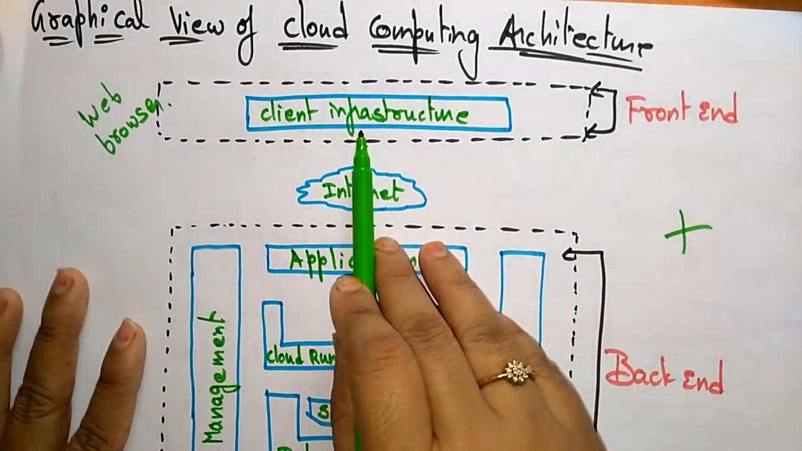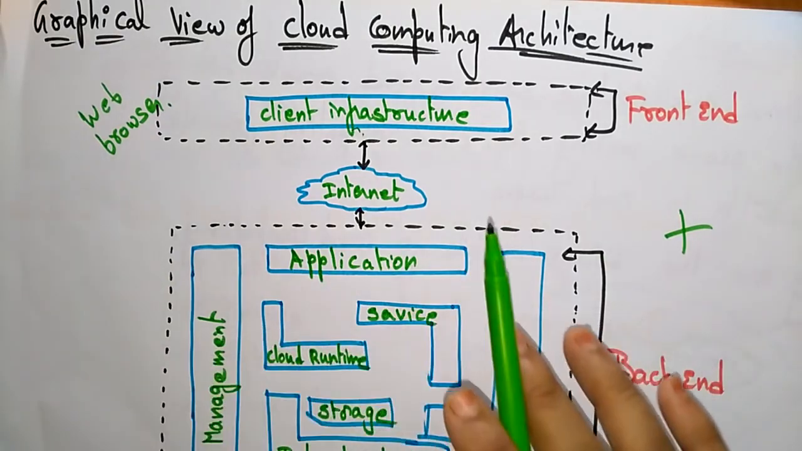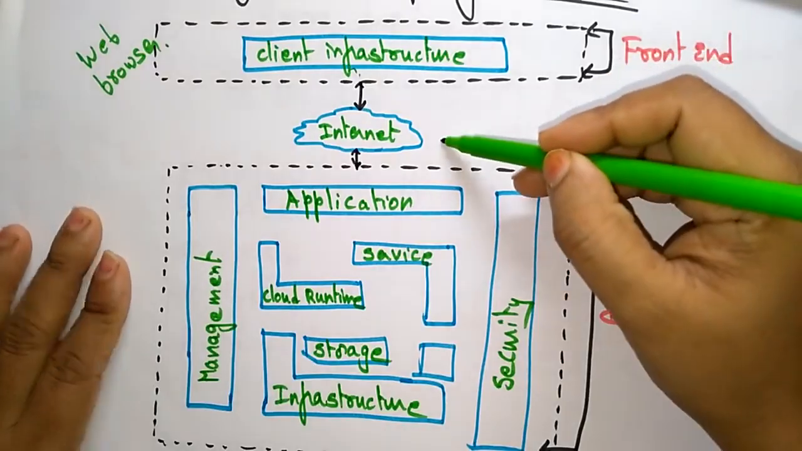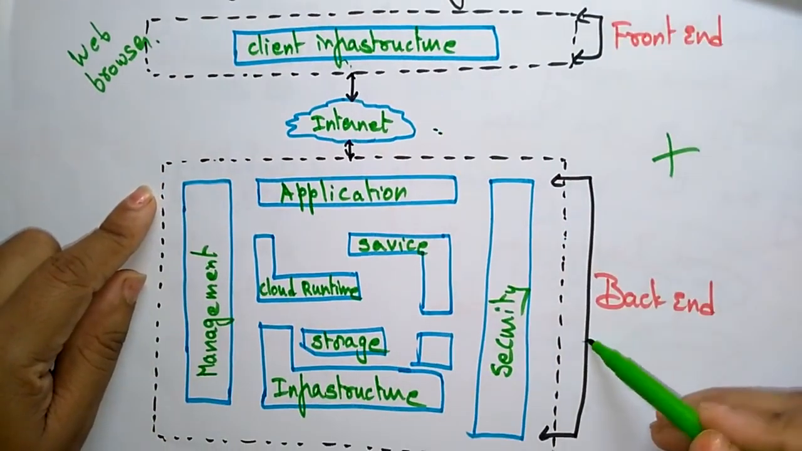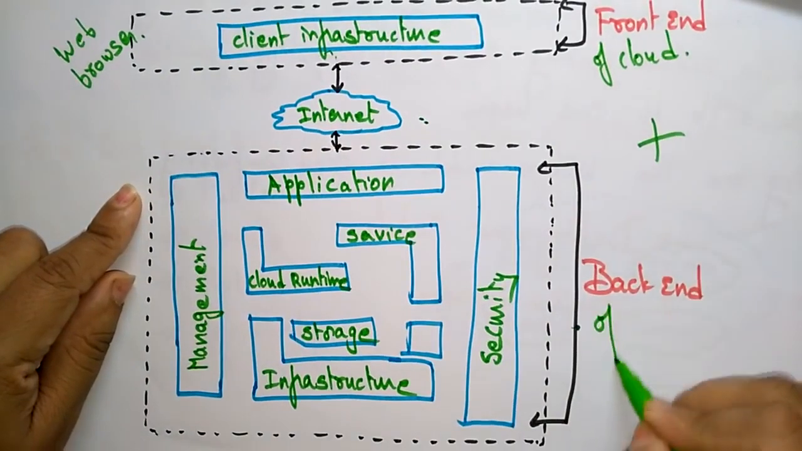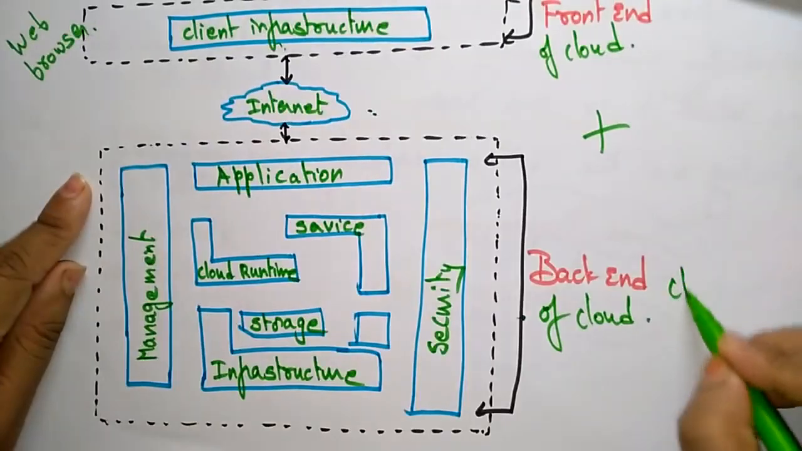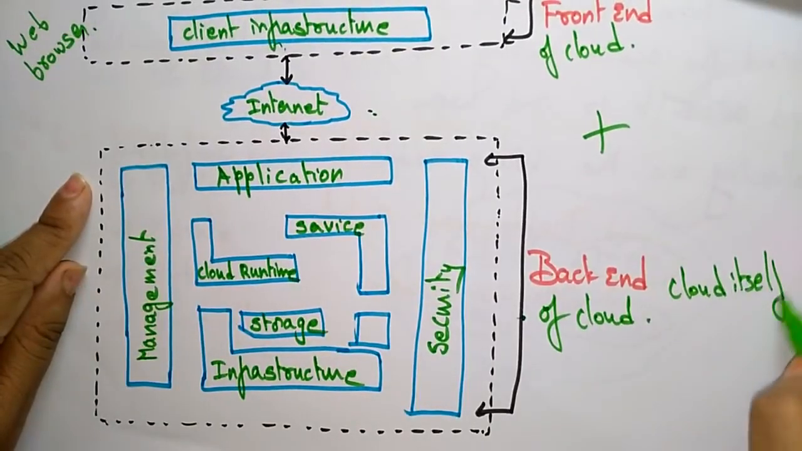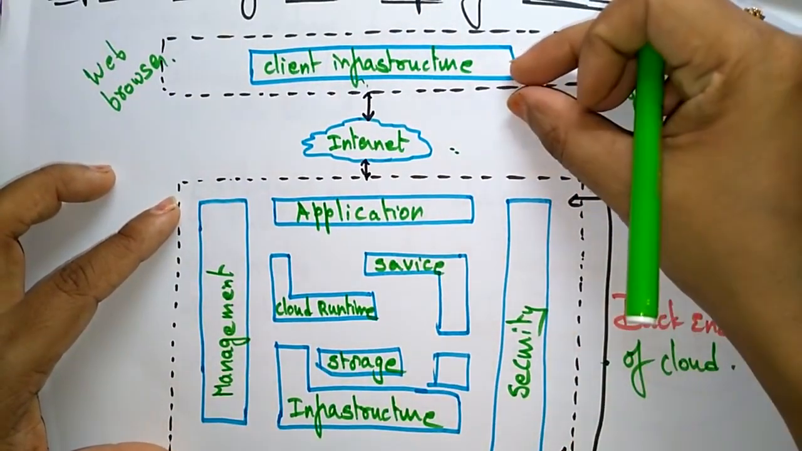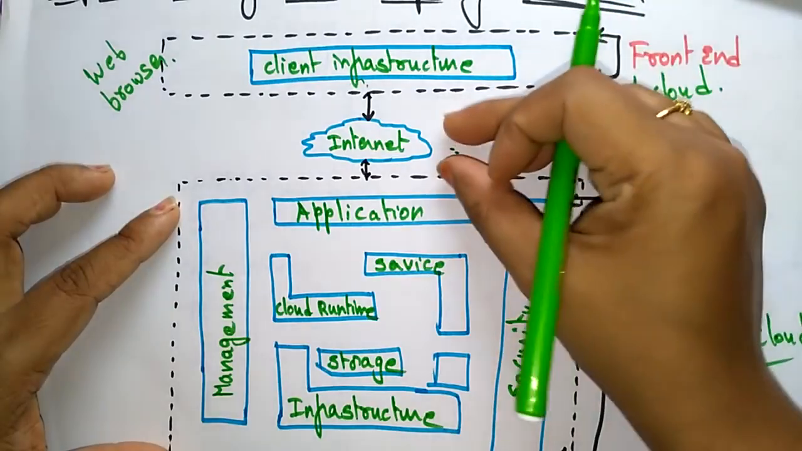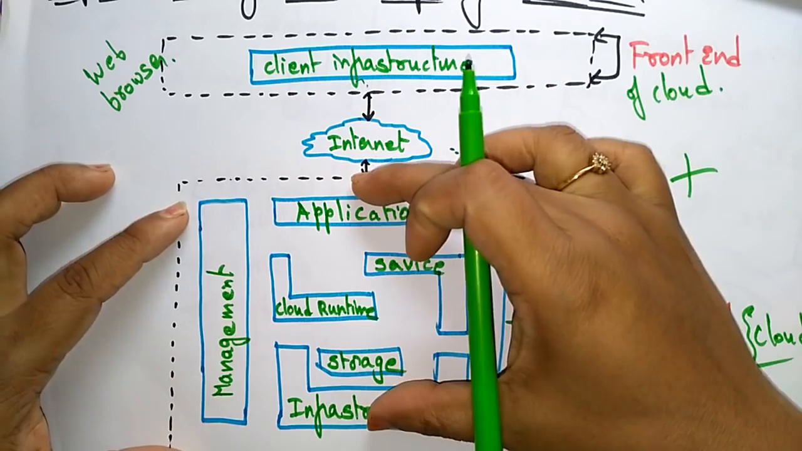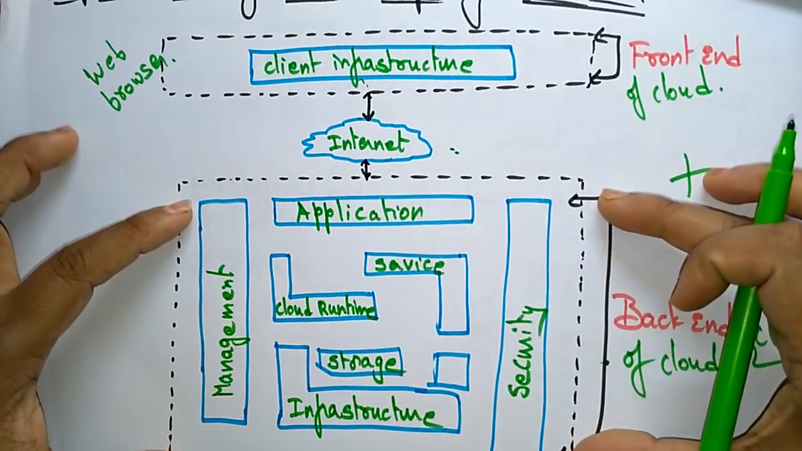This client infrastructure also has an internet connection. With the help of that, they connect to internet providers, and with the help of the internet, they are accessing the back end of the cloud. The front end of the cloud is the client infrastructure, and the back end of the cloud is the cloud itself. Suppose you open the web browser, and with the help of the internet, the page will be opened. That page-related information comes from the cloud back end.